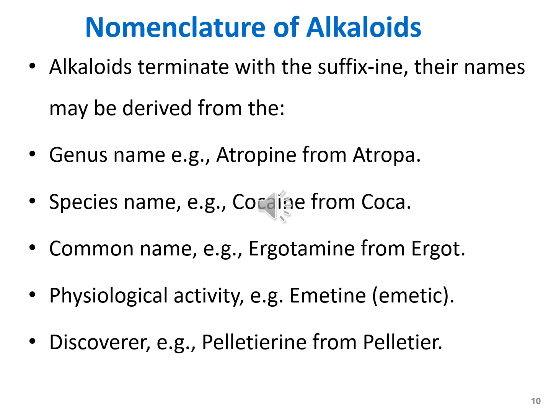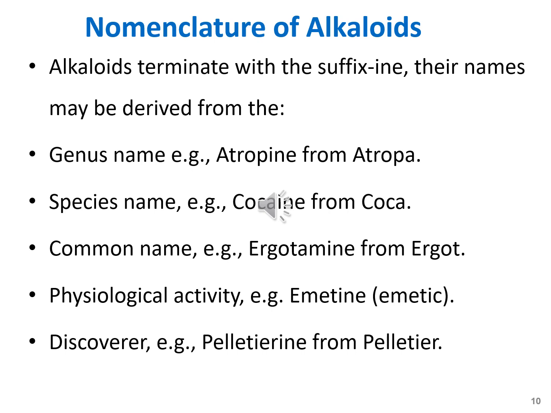There is no hard and fast rule for the nomenclature of alkaloids. However, the names of alkaloids mostly terminate with the suffix "ine", I-N-E, ine. Their name may be derived from the genus from which it is isolated. For example, atropine is derived from the genus name Atropa. They may also be derived from their species name. For example, cocaine is derived from the species name Coca.